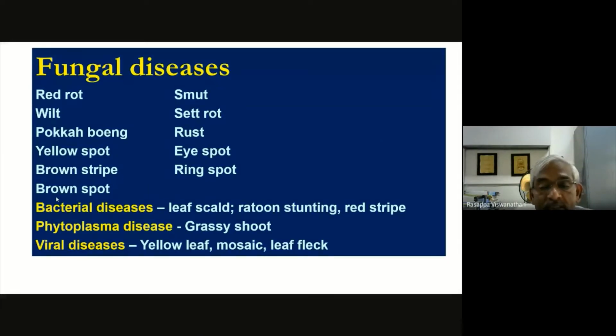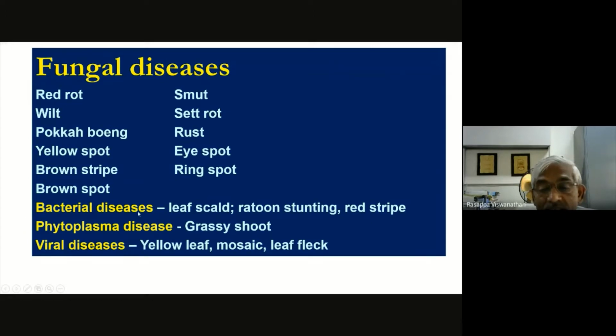So coming to the diseases, sugarcane is a peculiar crop. Since it is a vegetatively propagated crop, a variety of pathogens affect sugarcane. In fungal diseases you can see all the stalk infecting diseases like red rot, smut, wilt, and set rot or pineapple disease. And apart from that, there are a number of foliar diseases, and though they are not widespread, wherever they occur they have a huge impact on sugarcane cultivation.